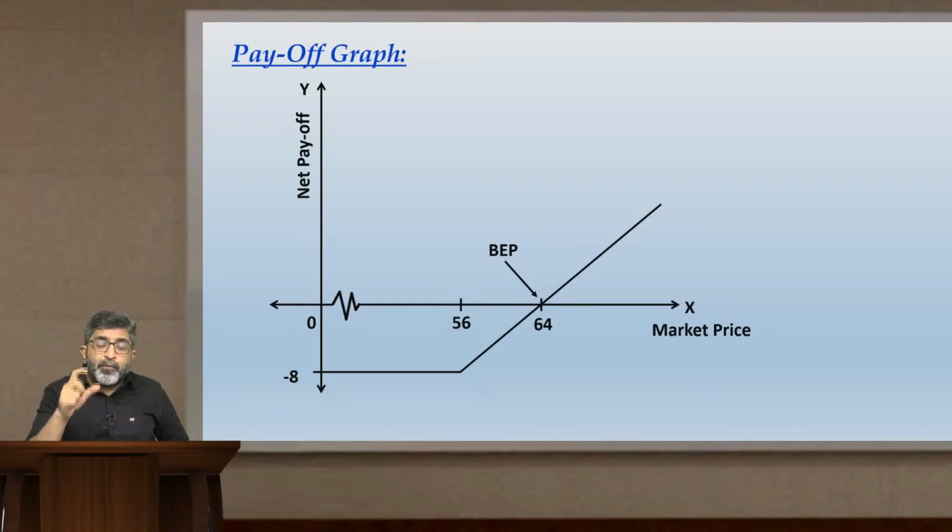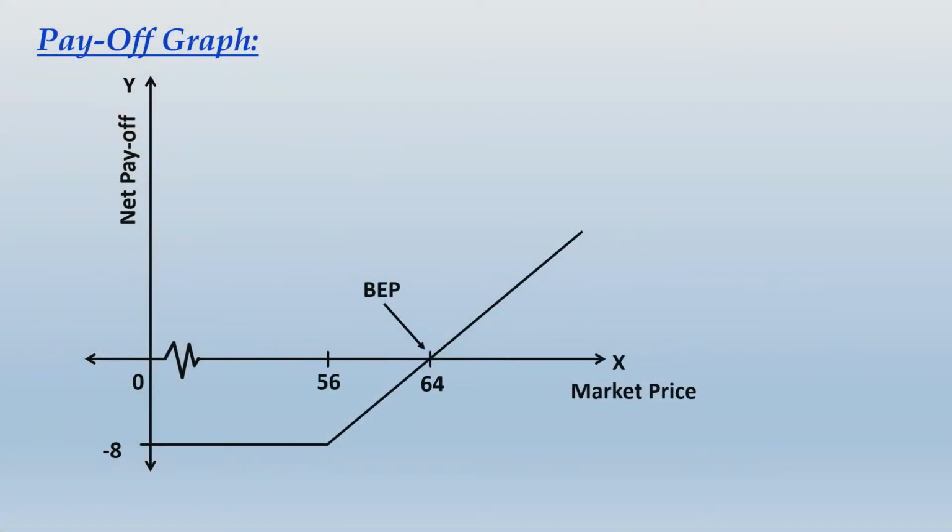So a holder of call option will have limited loss. If you are prepared to incur loss of rupees 8, your loss cannot go beyond 8. But the profit potential by holding this option is unlimited. So do one thing, take a snapshot of this particular graph, and then I take you ahead.